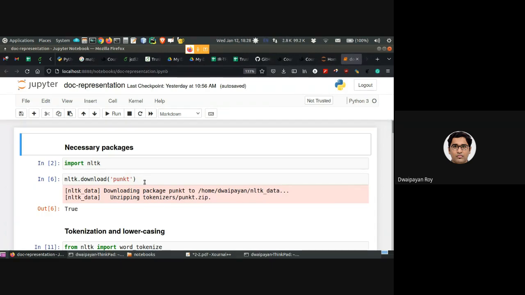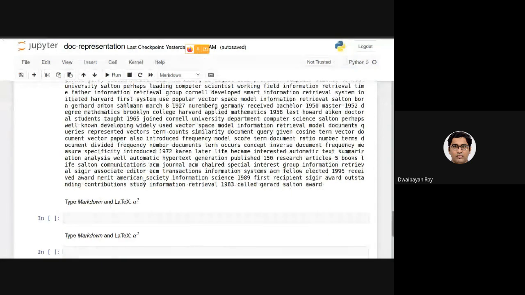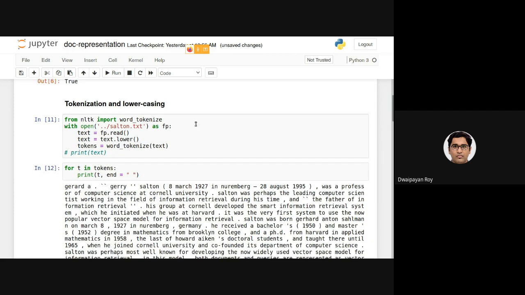Let me just import this so that it will be needed. We will be using that same shelton.txt file, which contains the text after lowercasing and tokenization.